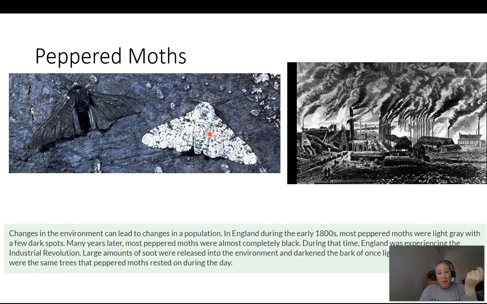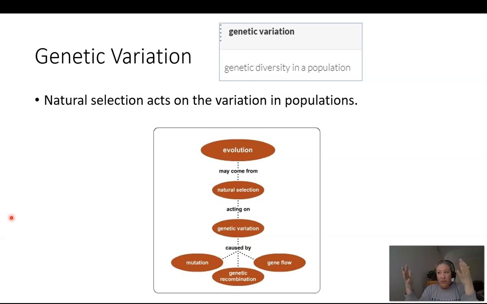So the example of the peppered moths during the Industrial Revolution is a great example, and it's a real example of how natural selection acted on the individuals, right? Originally it selected against the light colored moths and for the dark colored moth on the dark colored bark, right? So natural selection acted on the individuals within the population, and over time the population evolved. The dark color trait increased while the frequency of the light colored trait decreased at the height of the Industrial Revolution.